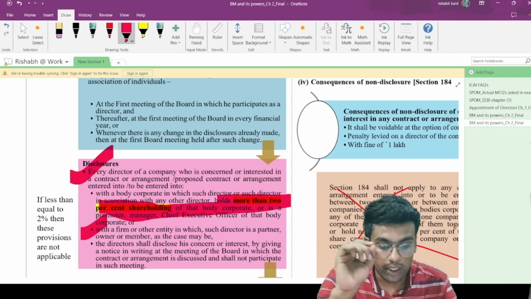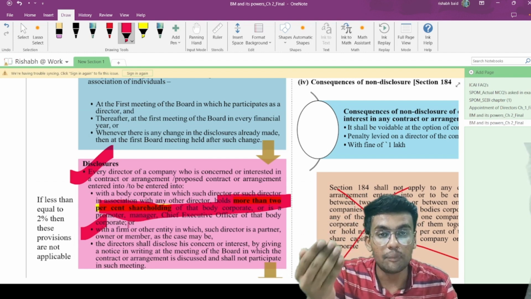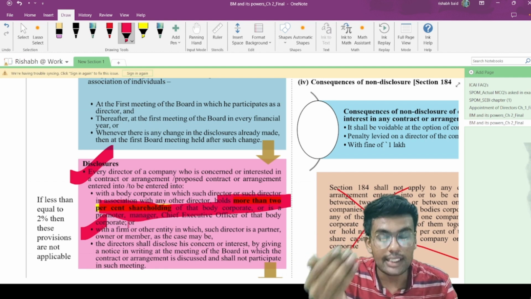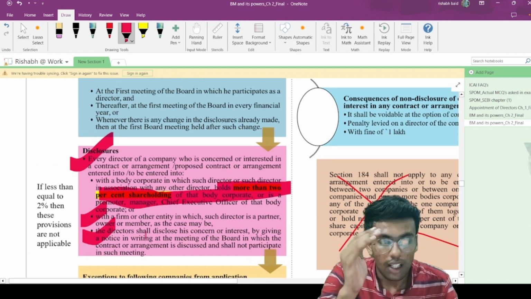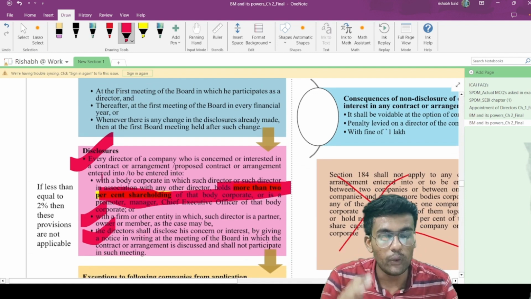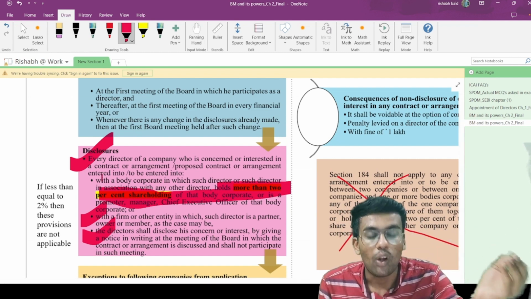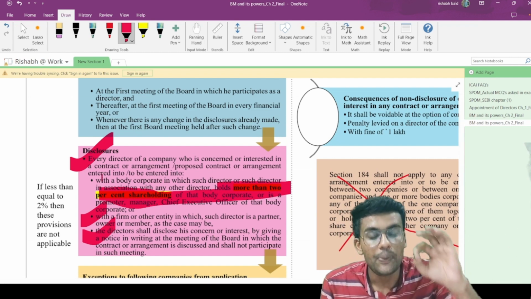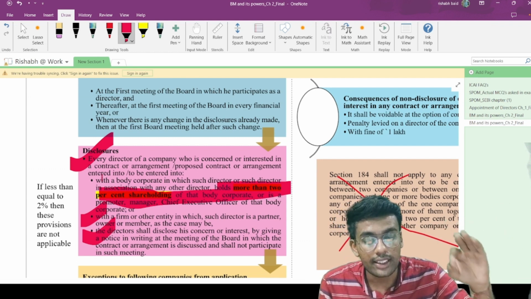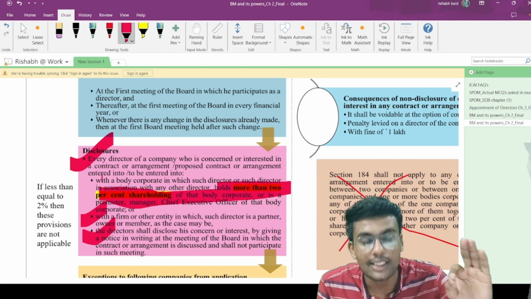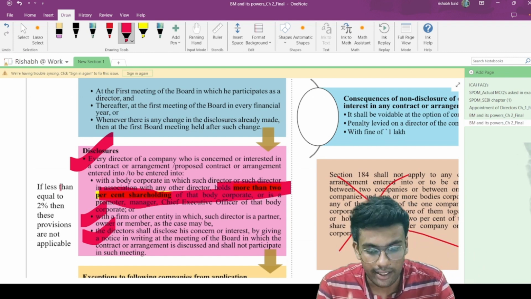So either you yourself, or your manager, promoter, CEO, or you along with the firm or other entity in which such director is a partner, owner or member, as the case may be, are holding more than 2%, then you would be considered an interested director.